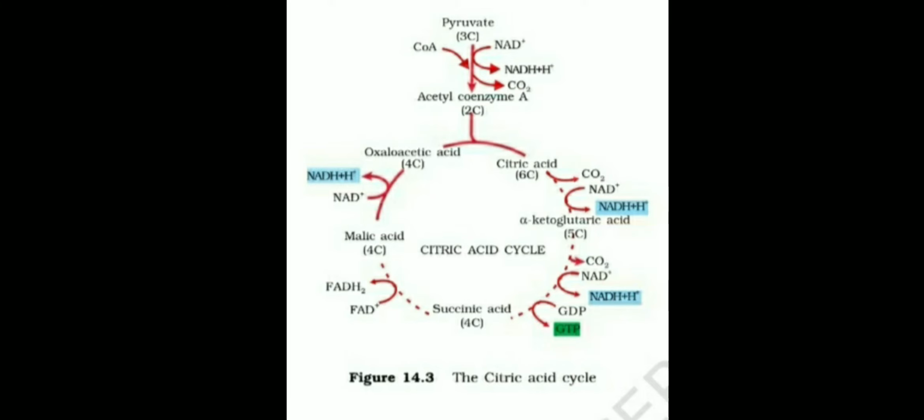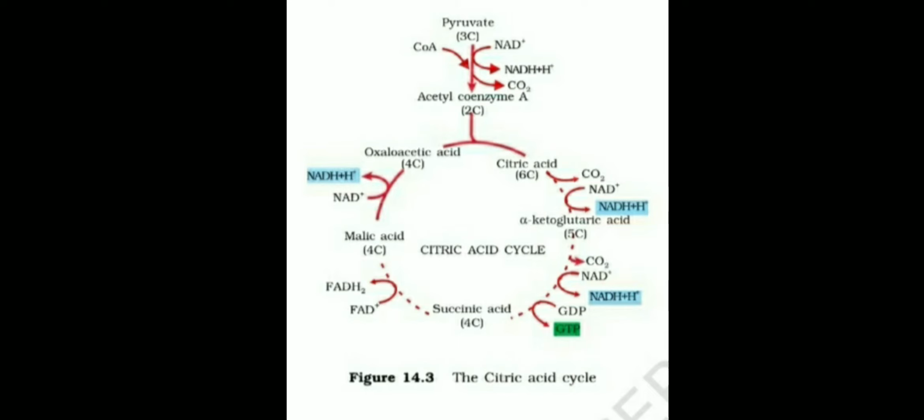Now alpha ketoglutaric acid is actually converted into succinyl coenzyme A, which is not mentioned in the cycle. Alpha ketoglutaric acid is a 5 carbon compound, and it removes one CO2 again.